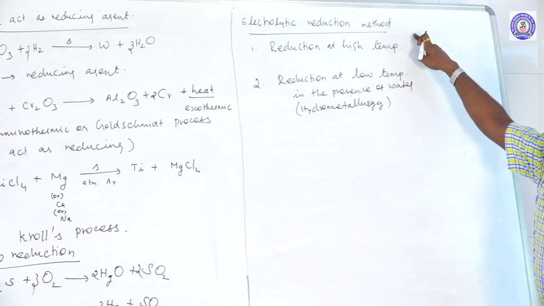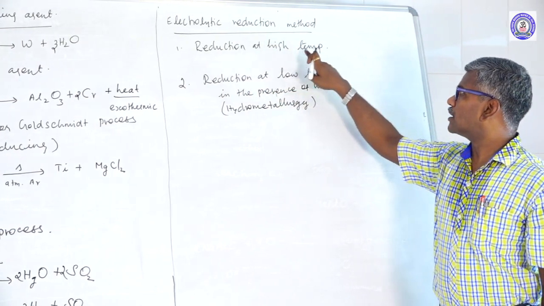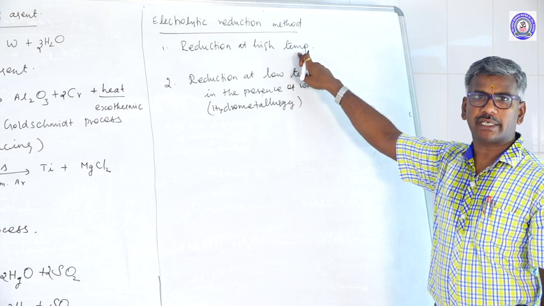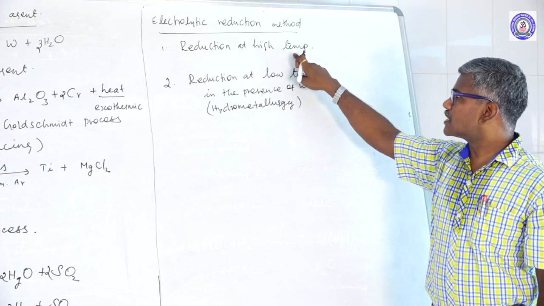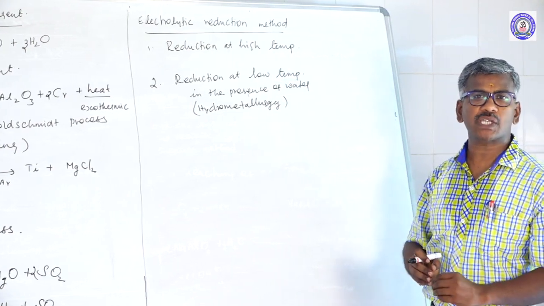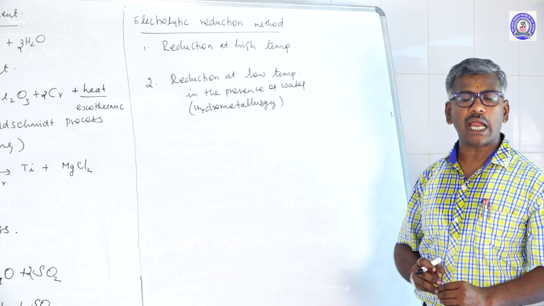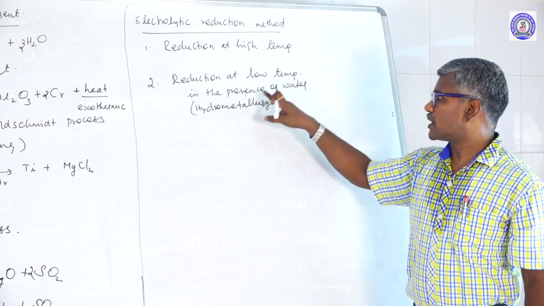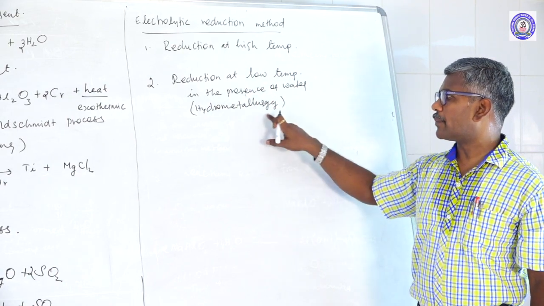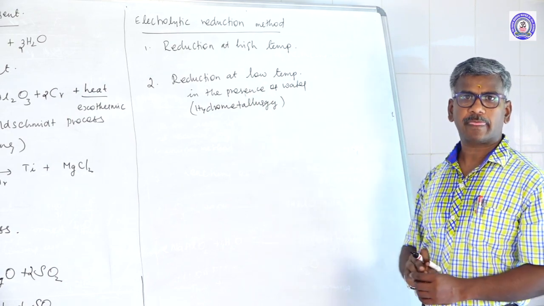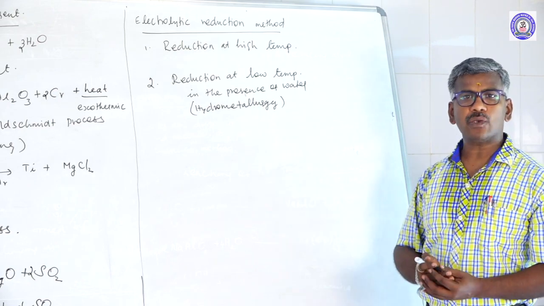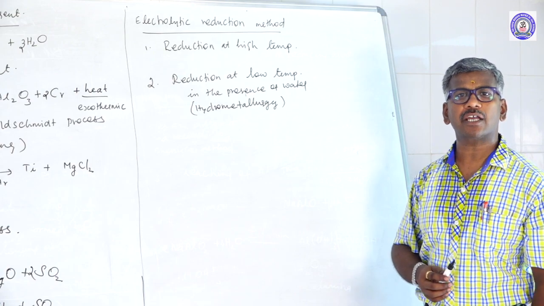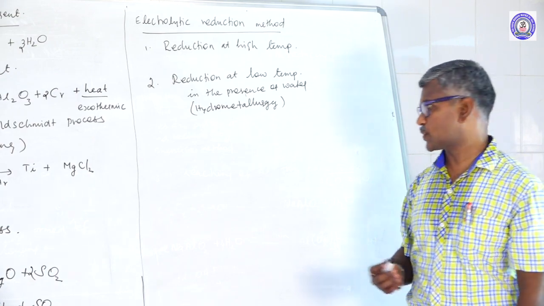So electrolytic reduction has two types. Reduction at high temperature in the absence of air or water. This method is mainly used for extraction of alkali metals and alkaline earth metals. Reduction at a low temperature in the presence of water is also called hydrometallurgy. This method is mainly used for extraction of silver and gold by the MacArthur-Forrest cyanide process.